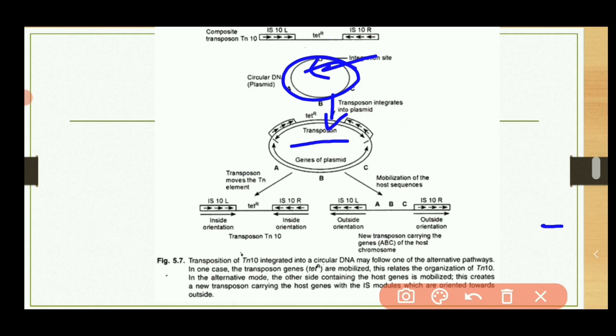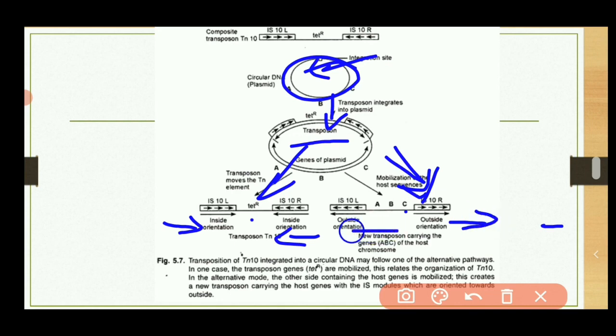Then these transposons move in the Tn element, and these are present in the inward orientation. And in this case, the mobilization of the host sequence, that means there is no presence of the transposons, or in this case there is not a presence of the transposon. This is the mobilization of the host sequence, and hence there is an outside orientation, and in case of Tn10 the inside orientation is observed.